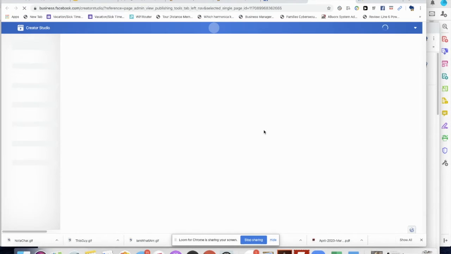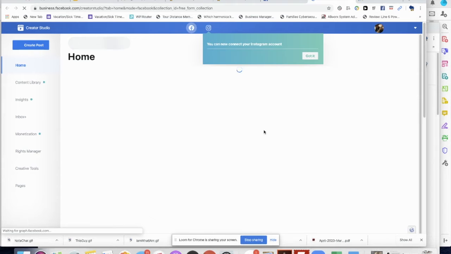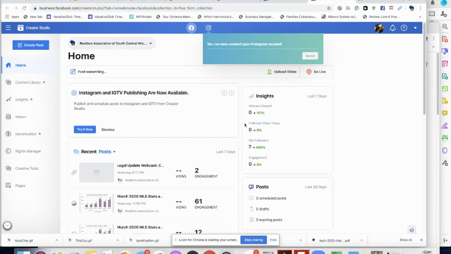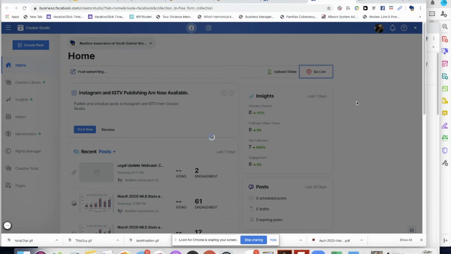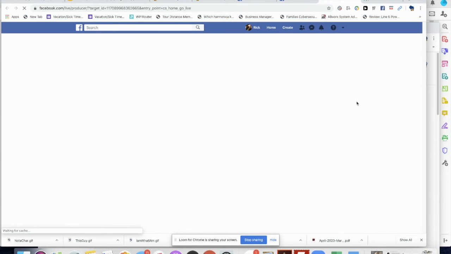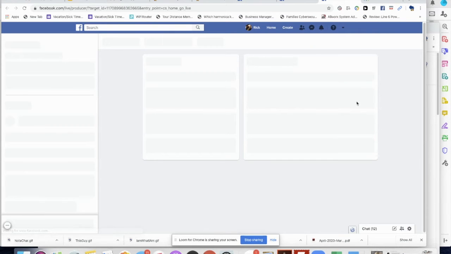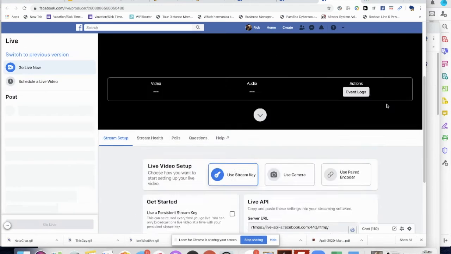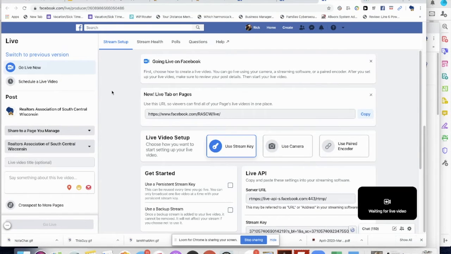This allows us to create content for immediate posting or future postings. But again, talking in the context that we're in here now, I am in the Creator. And what I want to do across the top here is go live. Now, when this opens up here, I'm going to go over here to the left, and I have two options: to go live now, which is